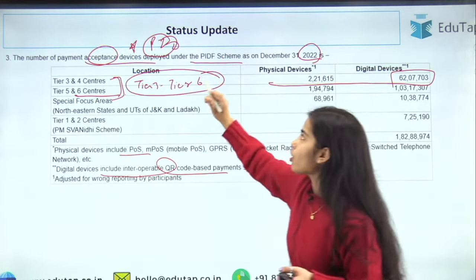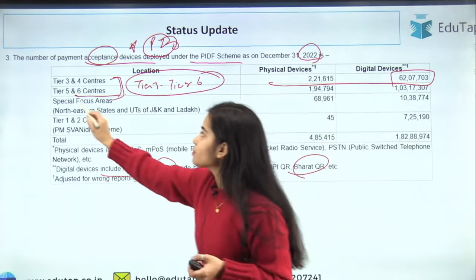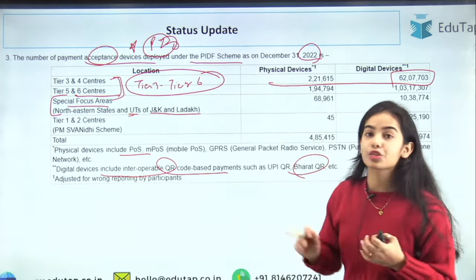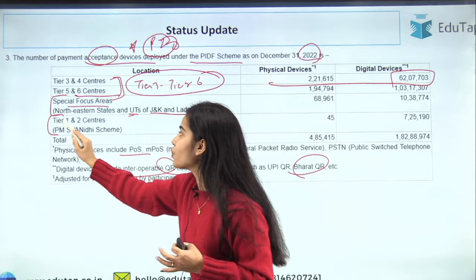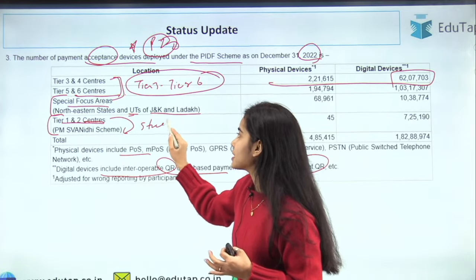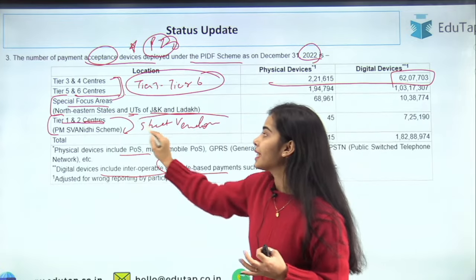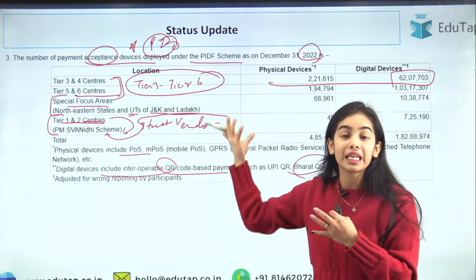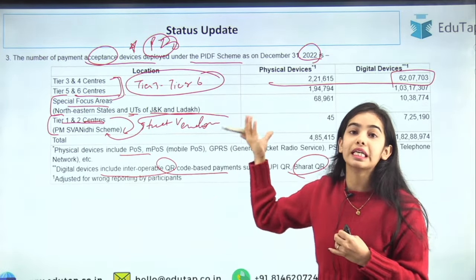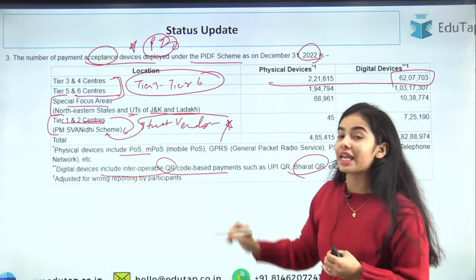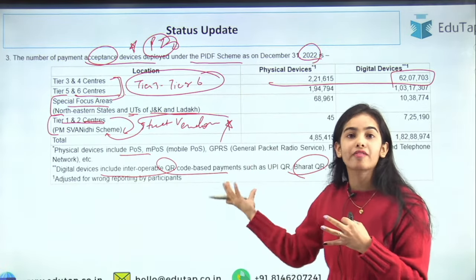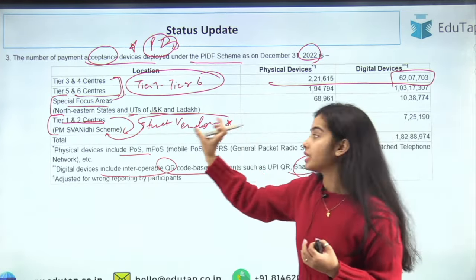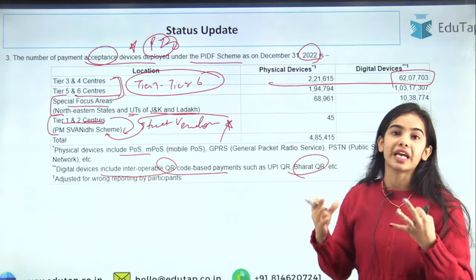Here the special focus of the PIDF scheme is on. Then the special focus is on the special focus areas, that is the northeastern states as well as the union territories of Jammu and Kashmir and Ladakh. Then the focus is also on the tier 1 and tier 2 centers for the street vendors. Here the special focus is on the street vendors that are under the PM Swanidhi scheme, under the tier 1 and tier 2 centers, that they need the help of the Reserve Bank of India. They need the help from this fund so that they can also get the devices, they can also have the physical or the digital devices. So that's why the tier 1 and 2 centers, especially the street vendors under the PM Swanidhi scheme, are added in this PIDF scheme also.